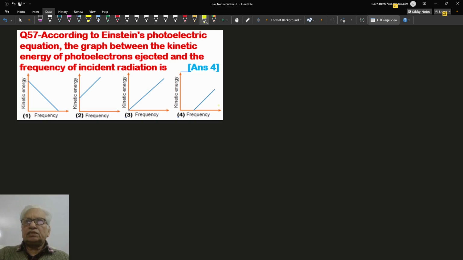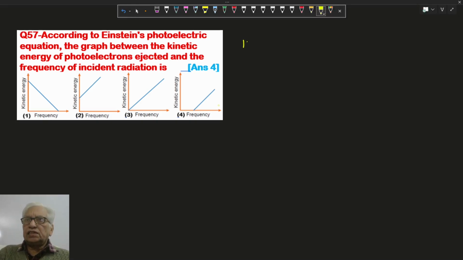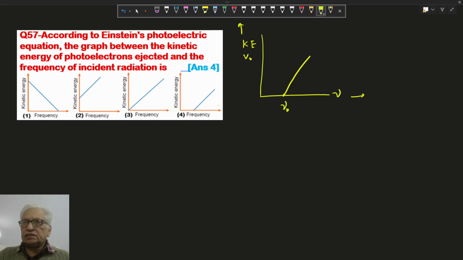In this question, we have to find out the plot between the kinetic energy or stopping voltage and the frequency on the x-axis. This sort of graph is because this is the threshold frequency below which there is no photoelectric effect, and if we increase the frequency, kinetic energy is given by this formula